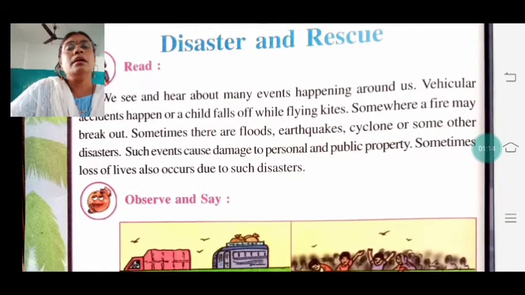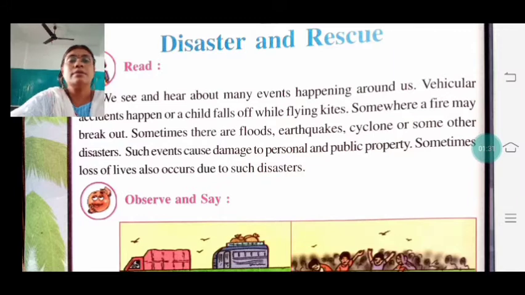Many times we have seen that when you are moving on the road, some accidents occur. Some children fall down from the roof. Some fire is broke out. A few areas you can see here in news, like floods are there, earthquake going on, cyclone is there. So these are all disasters. They can be natural, they can be man-made.